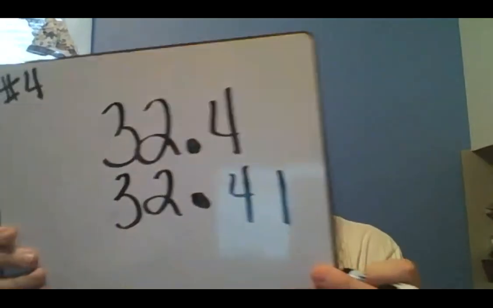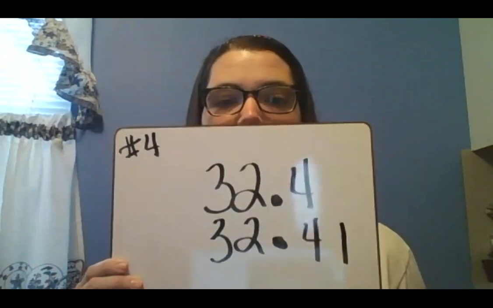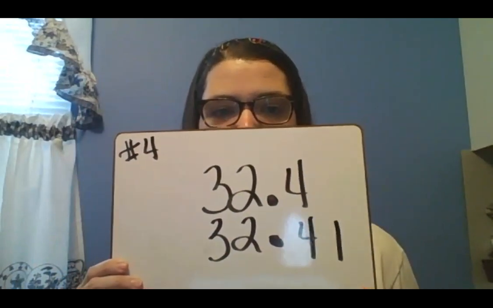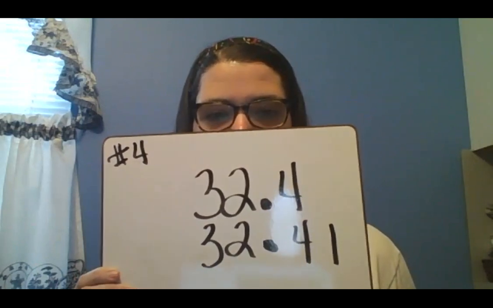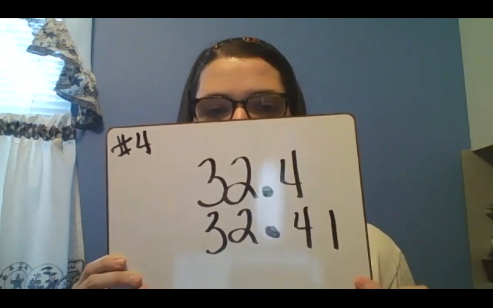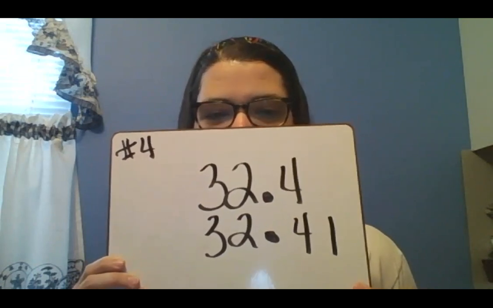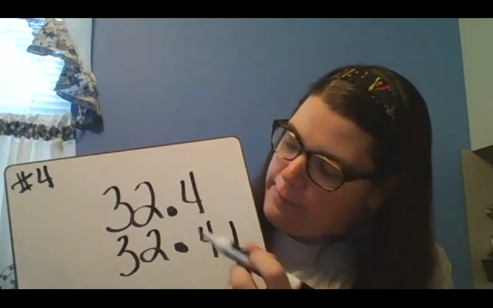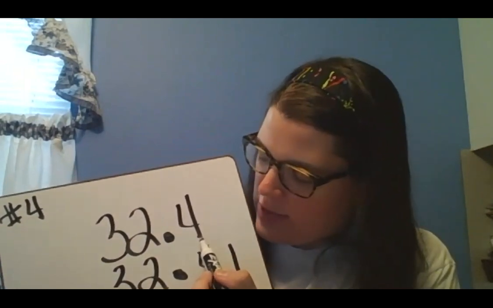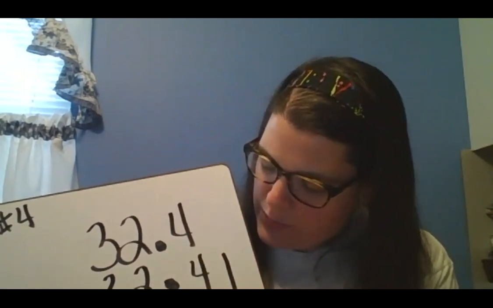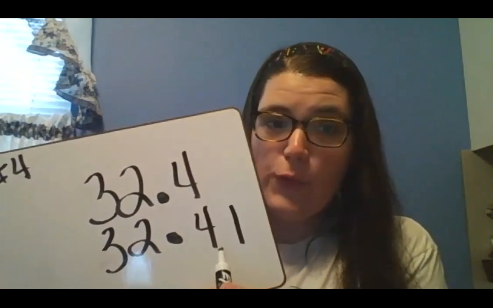So this is number 4 on the worksheet. So both of these start with 32 before the decimal. So on this one, we're going to have to look at what's after the decimal. So remember, we go place by place. So we're going to start in the tenths place. The tenths place for our top number has a 4, and the tenths place for our bottom number has a 4.